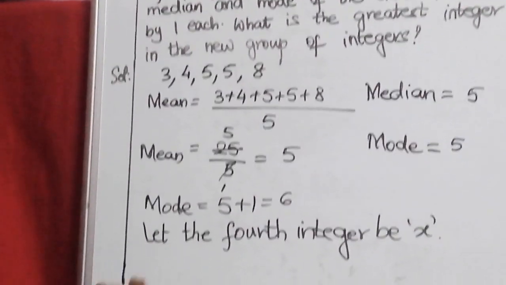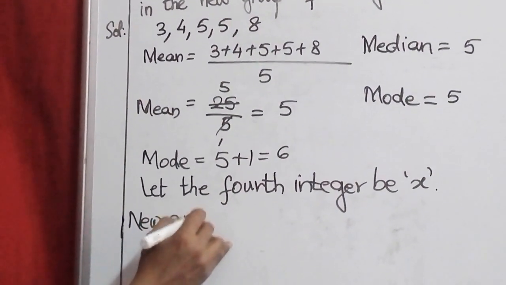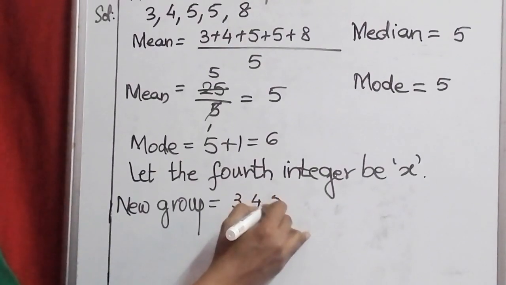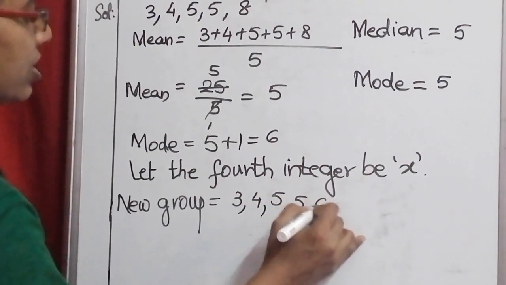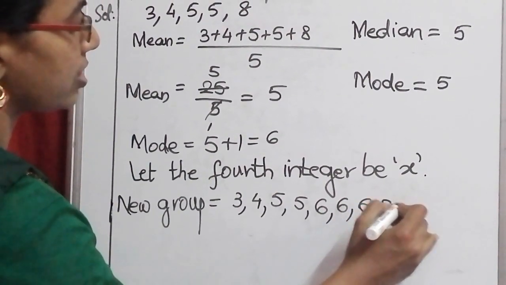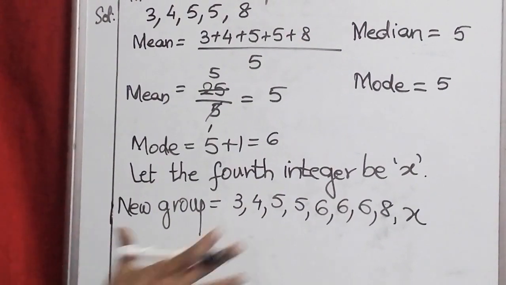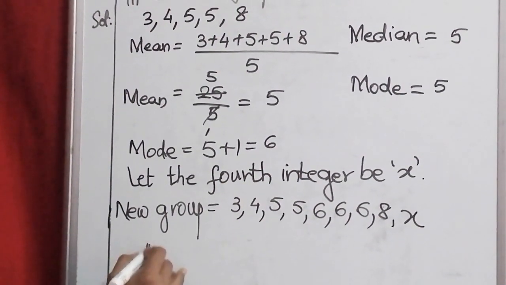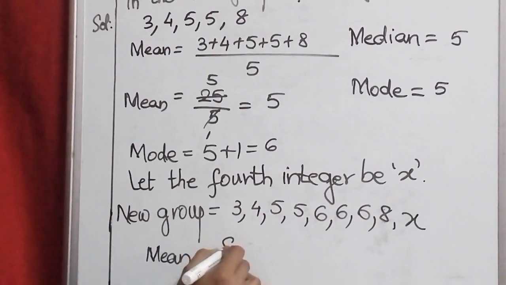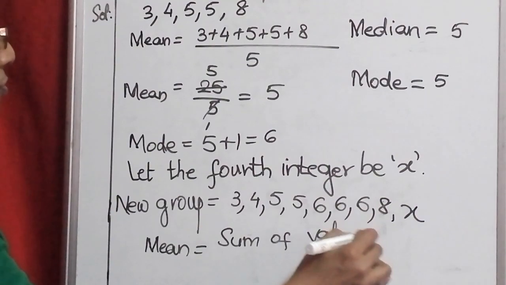Okay. So now the new group is equal to 3, 4, 5, 5, 6, 6, 6, 8 and the last one is x. For this new group, you know that the mean is equal to sum of values divided by number of values.